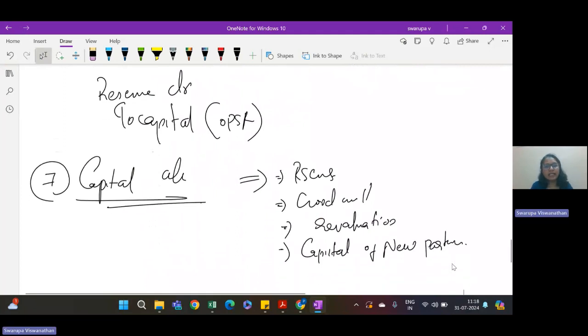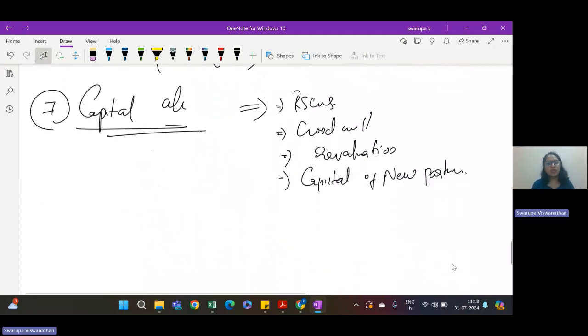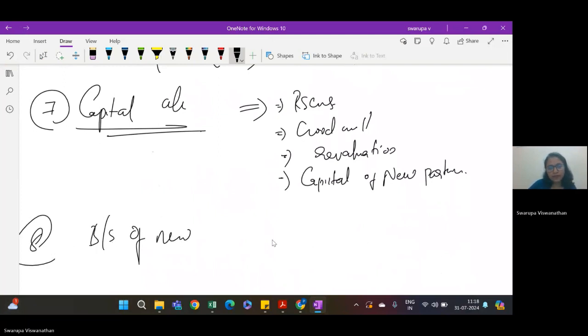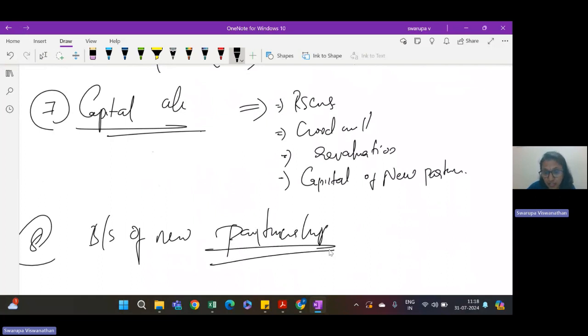Okay, then we will get the closing balance. Based on the closing balance, we can draw out a balance sheet of the new partnership, where there are 3 partners involved. It is not a new partnership firm in itself, it's just a new partnership with 3 partners now.